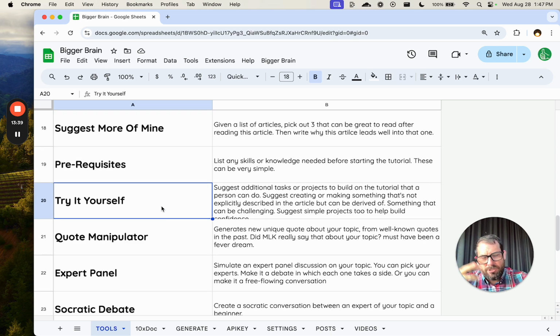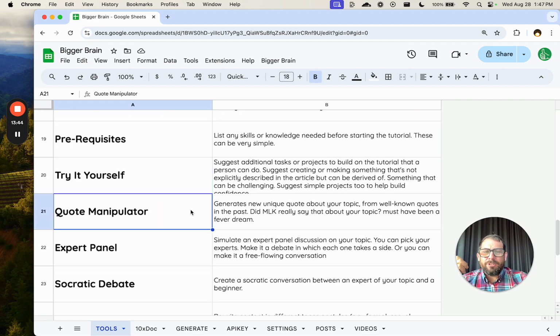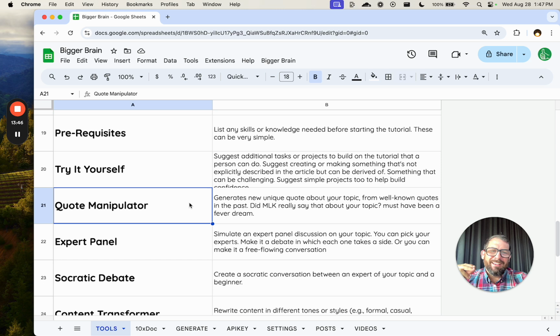Try it yourself. Create some projects, and just brainstorm some projects to say, "Hey, take this solution and just do it yourself." Quote manipulator. This takes actual real quotes and then manipulates them and edits them into quotes about your topic. Should be pretty fun.